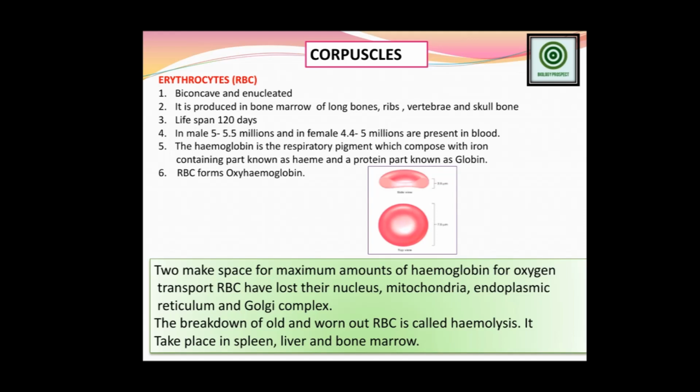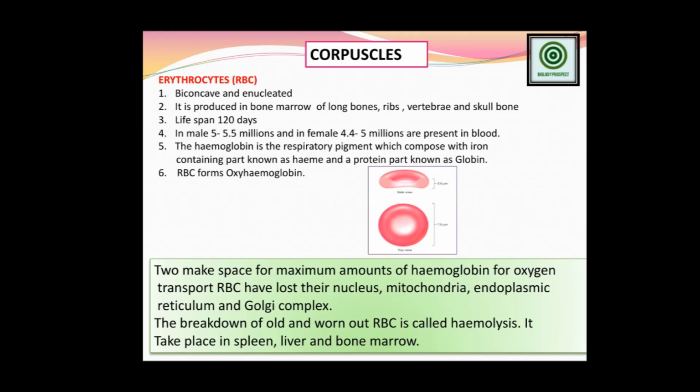Now one question always arises in our mind: why does the RBC not contain a nucleus? The basic reason is to give the maximum surface area for the hemoglobin. The RBC slowly loses its nucleus inside the cell. Not only the nucleus, the RBC also doesn't contain mitochondria, endoplasmic reticulum, or Golgi complex. All these other things are not present inside the RBC. So to make space for the maximum amount of hemoglobin for oxygen transport, RBC have lost their nucleus, mitochondria, endoplasmic reticulum, and Golgi complex.